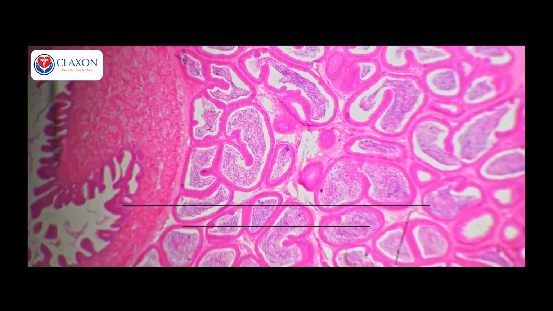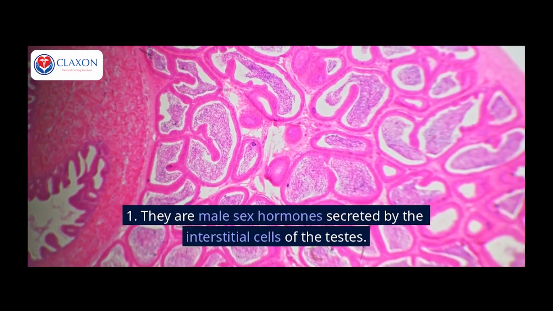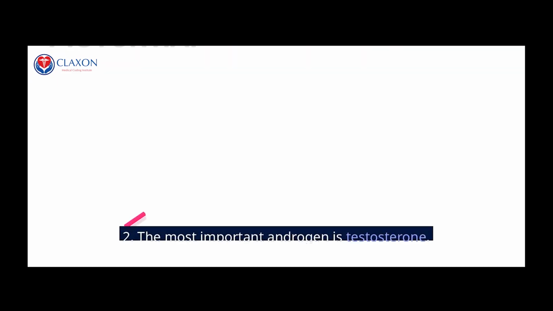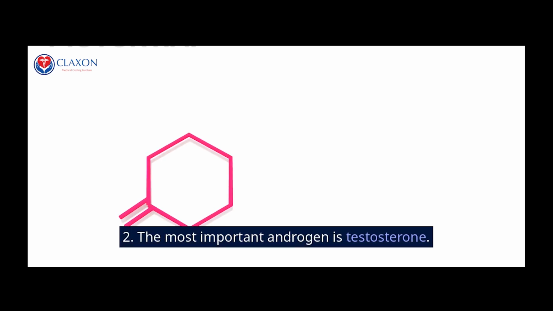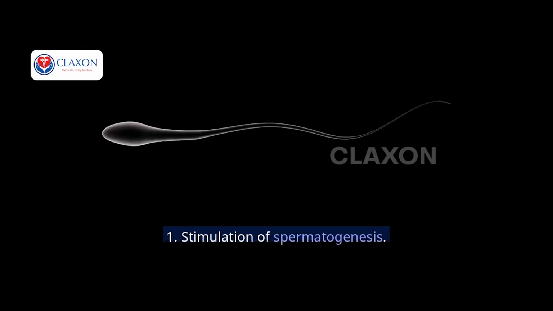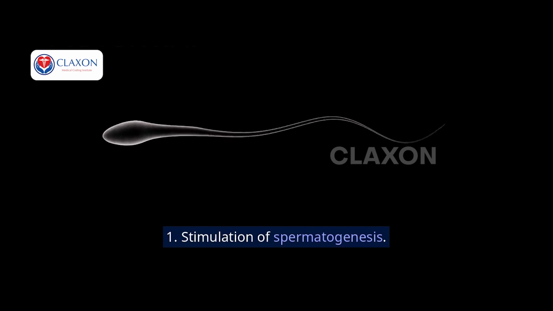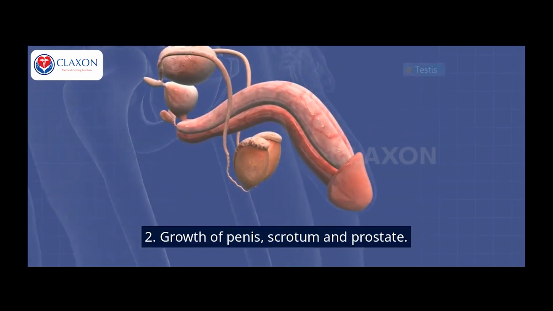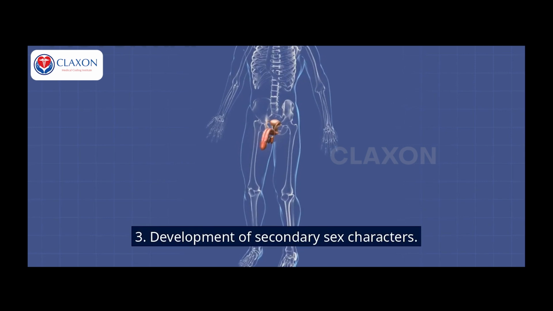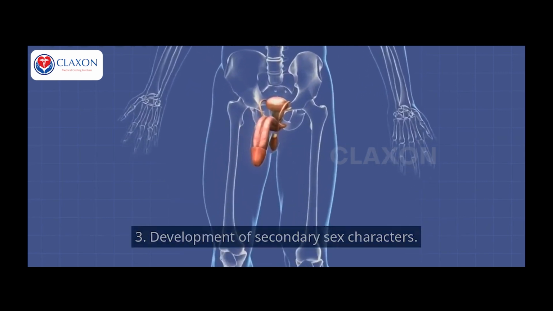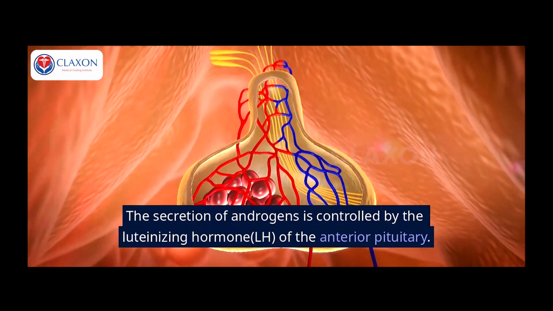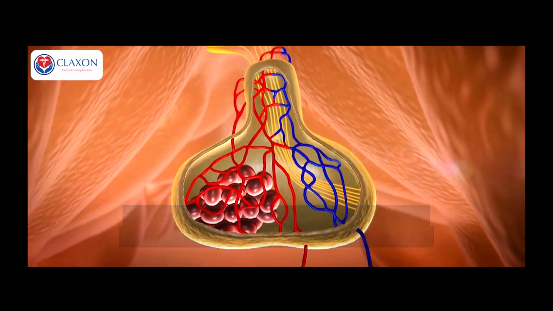Androgens: 1. They are male sex hormones secreted by the interstitial cells of the testes. 2. The most important androgen is testosterone. 1. Stimulation of spermatogenesis. 2. Growth of penis, scrotum and prostate. 3. Development of secondary sex characters. The secretion of androgens is controlled by the luteinizing hormone, LH, of the anterior pituitary.